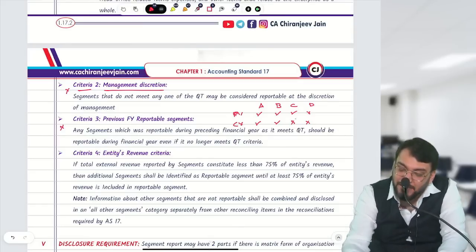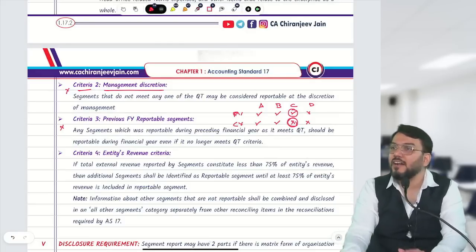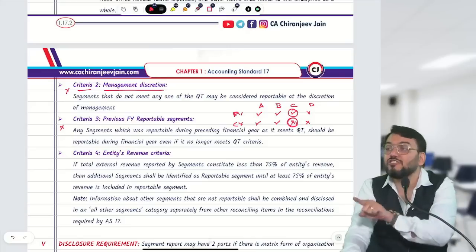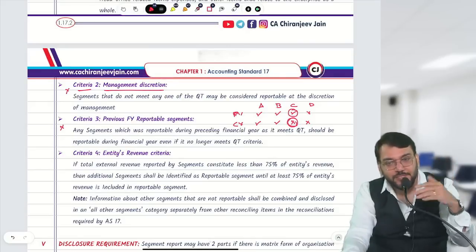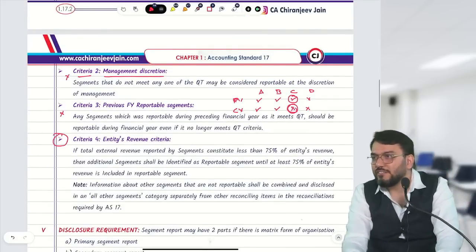Then also this C will be reportable. Why? Because it was reportable in the previous year as per QT criteria. Understood? So in the current year, A, B, C will be reportable even though C does not meet QT criteria. Understood? Chalega. Then the last one is also important.